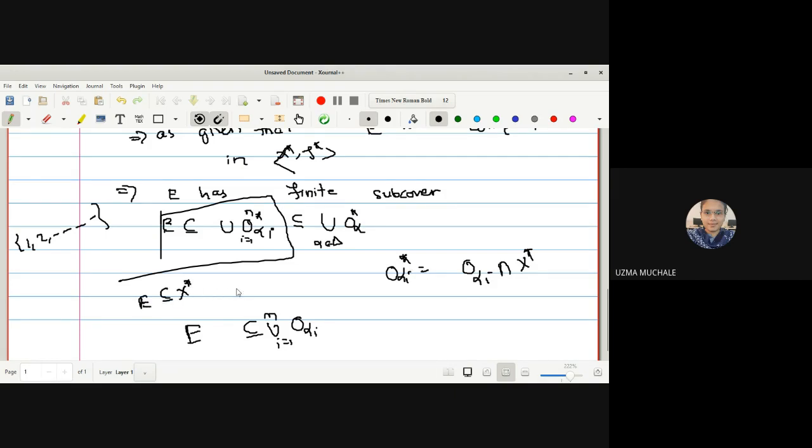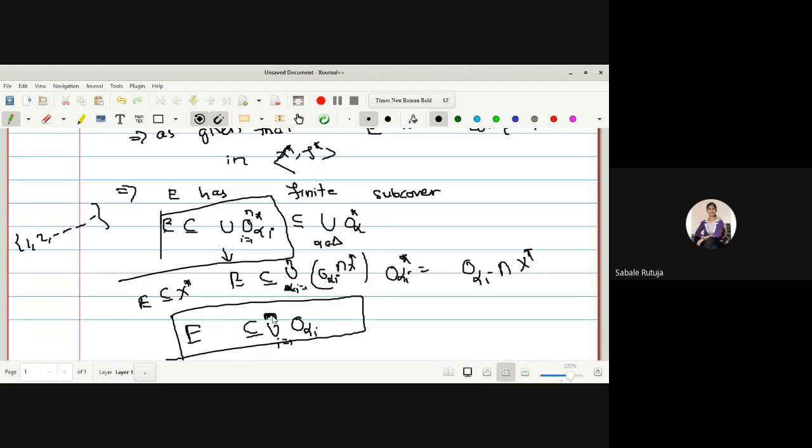I will write E is a subset of the union of all O alpha I star, which means O alpha I intersection with X star. If E is a subset of X star as well as a subset of this one, I can write this as a subset of the union of O alpha I, where I runs from 1 to n. Is it okay? Any doubt up to this one?